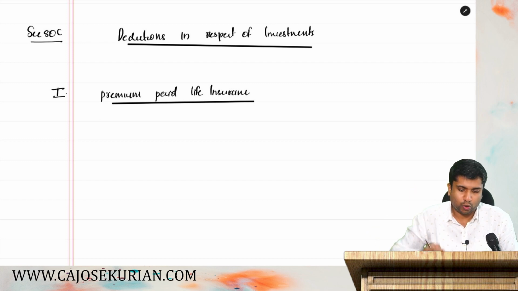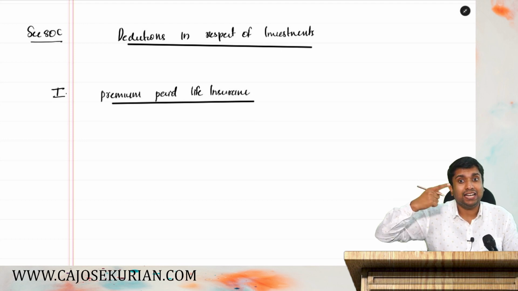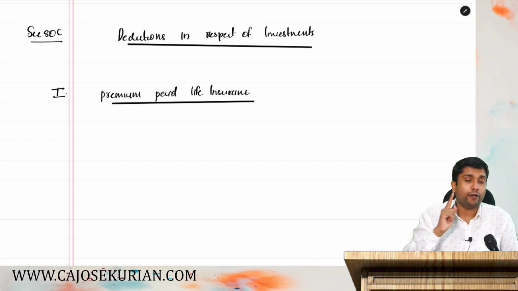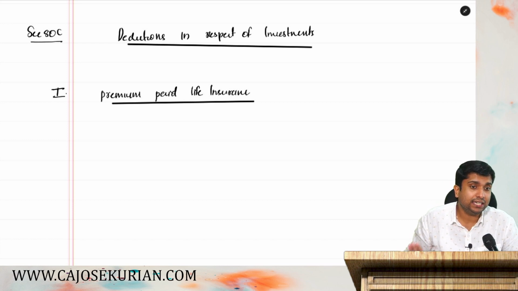All the premium paid in respect of individual, spouse, and children are allowed as a deduction. But there is a problem. If you have taken any insurance for your brother, sister, parents, etc., it is never allowed as a deduction.